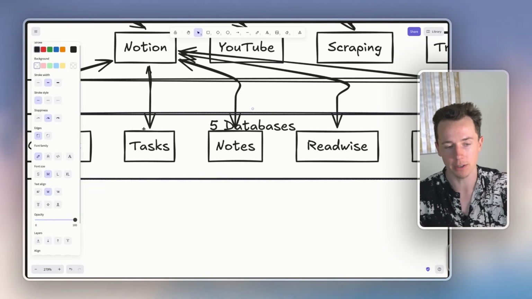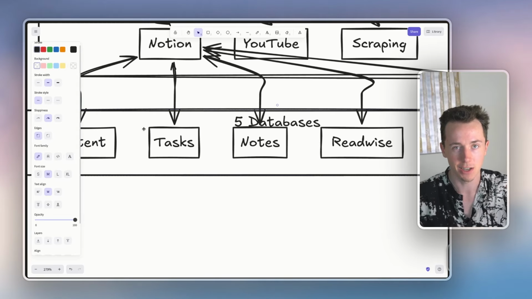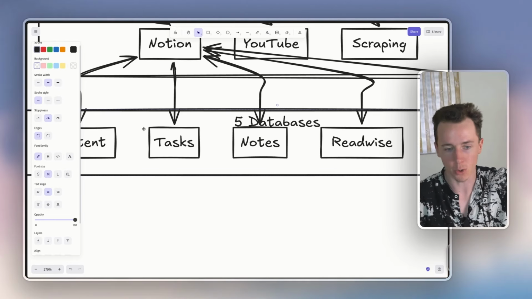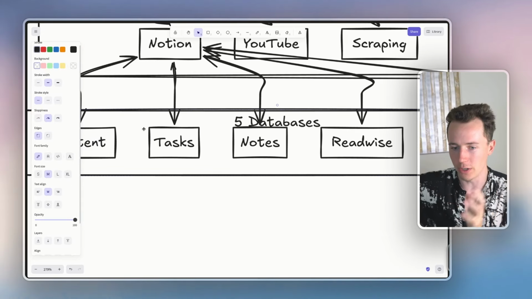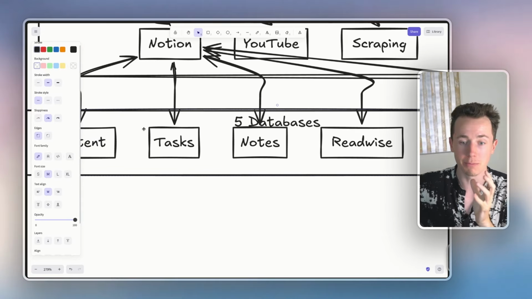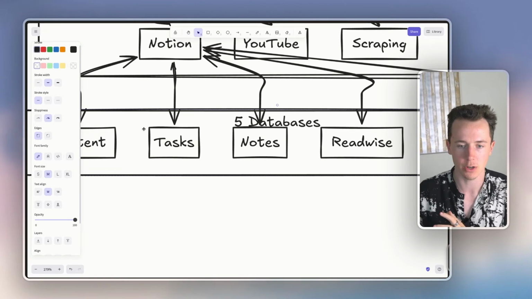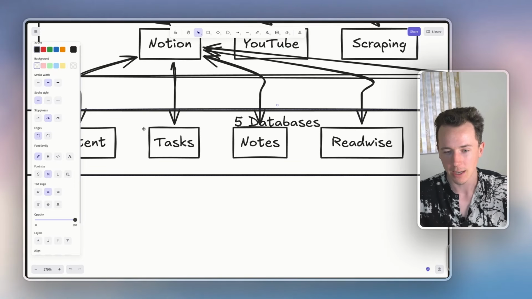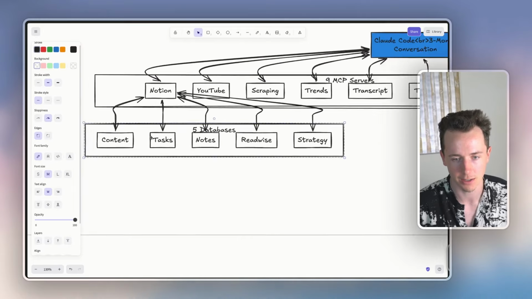I call it the Life OS. It understands who I am, the projects I'm working on, what my goals are, and the tasks that are required to complete those goals, and then all of the notes and context on my life, on the meetings. The meeting transcripts live inside of Notion. It's able to reference those and figure out how to solve things so that I don't have to give it all of the context up front.